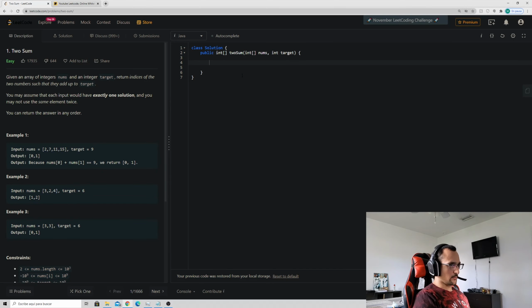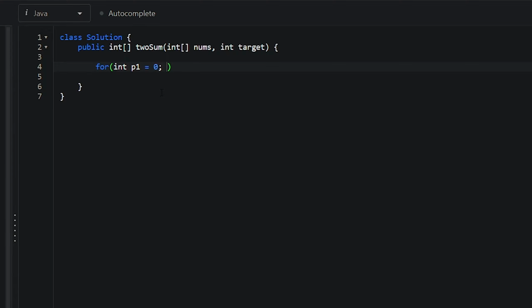Alright guys, so let's get this show on the road. We're going to start out with our first for loop. We're going to say for integer p1 is equal to 0, p1 is less than nums.length minus 1, and we're going to say p1 plus plus. Then we're going to do here for integer p2 is equal to 0. Actually, no, it's equal to p1 plus 1, because it has to be next to p1. And we're going to say p2 is less than nums.length.